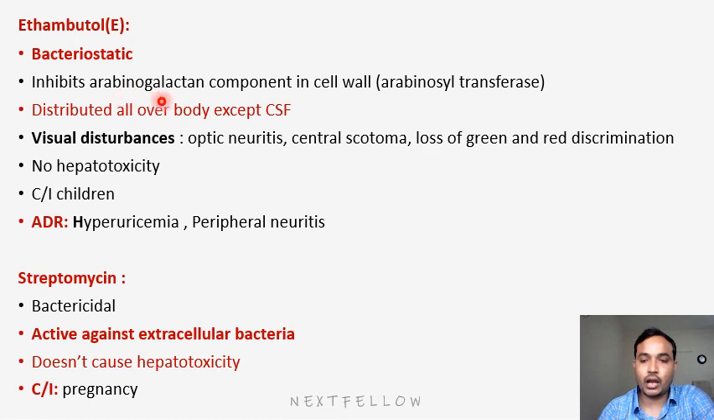It is distributed all over the body except CSF, and ethambutol will cause mainly visual disturbances. Mainly, what are the symptoms? Optic neuritis, central scotoma, loss of color differentiation, mainly between green and red. And this drug doesn't cause hepatotoxicity. It is safe in hepatic patients.